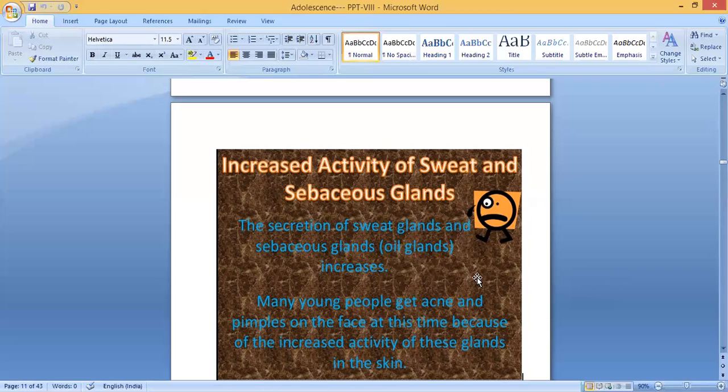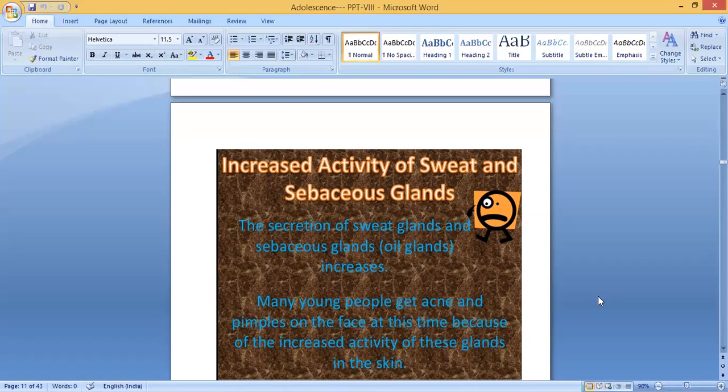Many young people get acne and pimples on the face at this time because of the increased activity of these glands in the skin. So this is the time you have to keep your body very clean, especially since you will sweat more, and the sebum will also come out more. You will be getting pimples on the face. During adolescence, teenagers get pimples and acne because they sweat more and also produce more sebum.